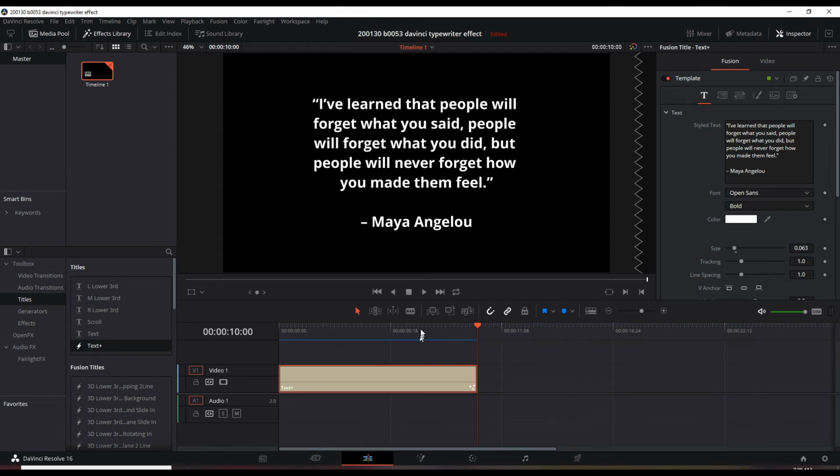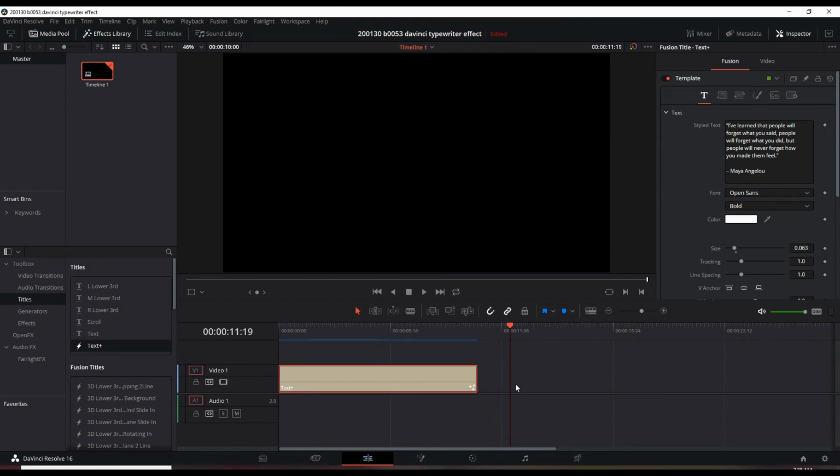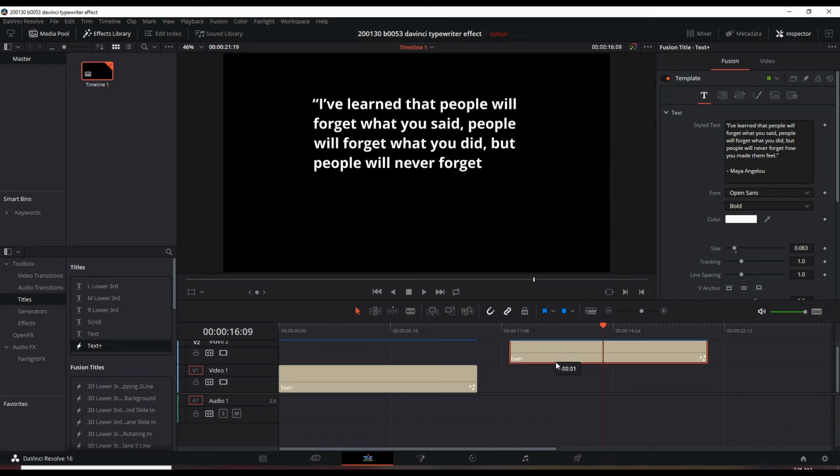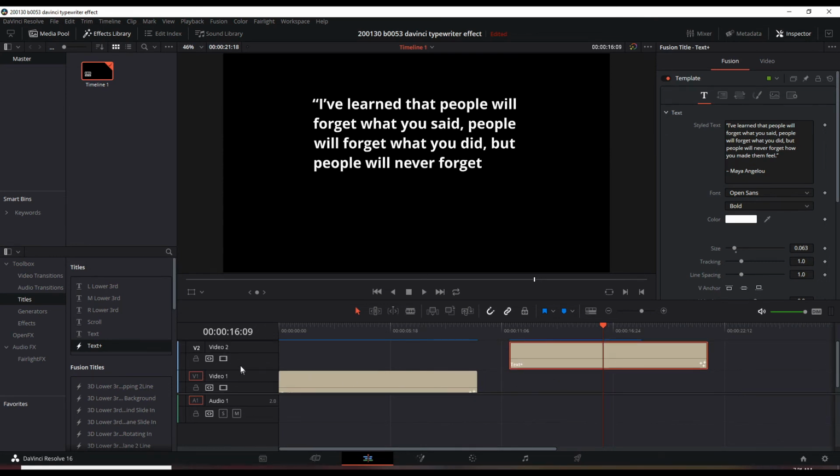So the other thing I want to show you is if you want a white background and black text or another color text. So let's just recreate this by copying it. Select this, press Ctrl C for copy, drag this wherever you want to start it, Ctrl V to paste, and now we've just copied that. And to give it a white background, let's bring the text up one level. Just drag this up one level here. So now we have a second video track.